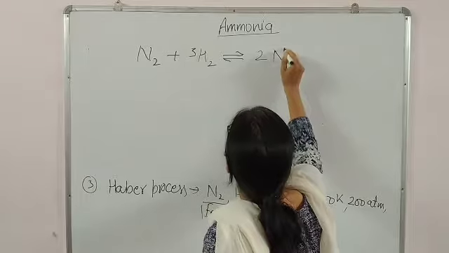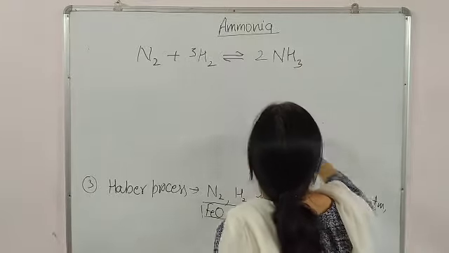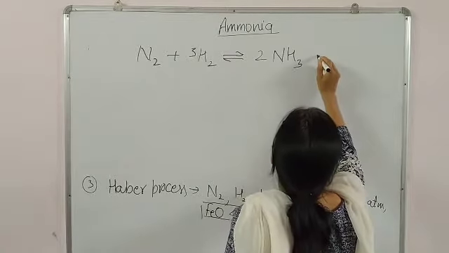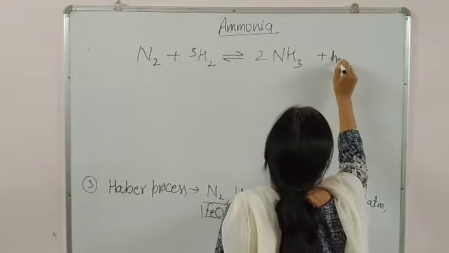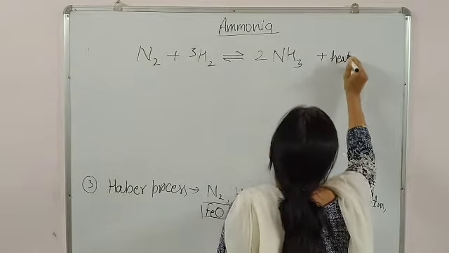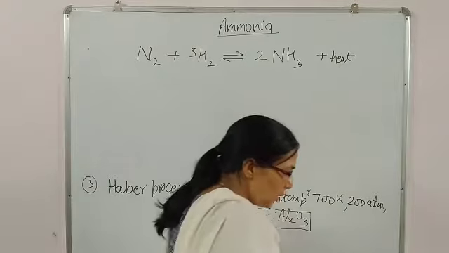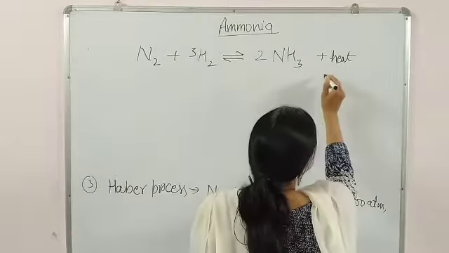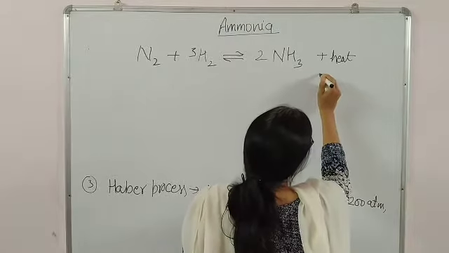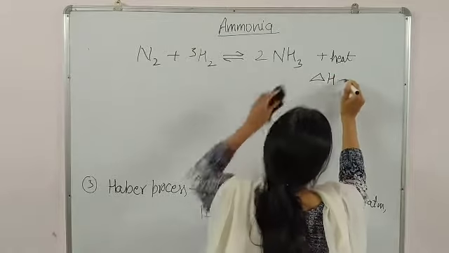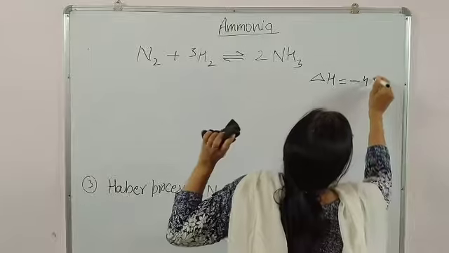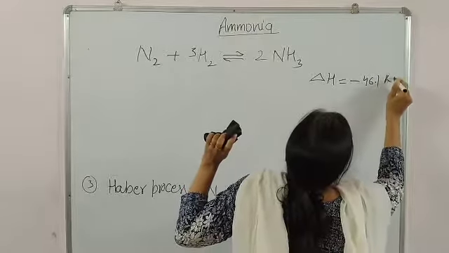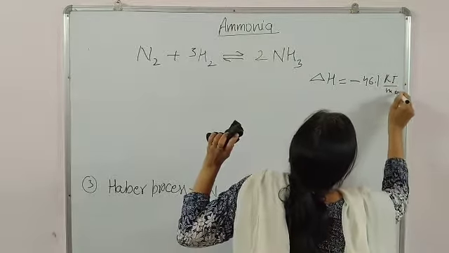There will be formation of 2 NH3 plus heat, meaning it is an exothermic reaction with delta H equal to minus 46.1 kilojoule per mole.